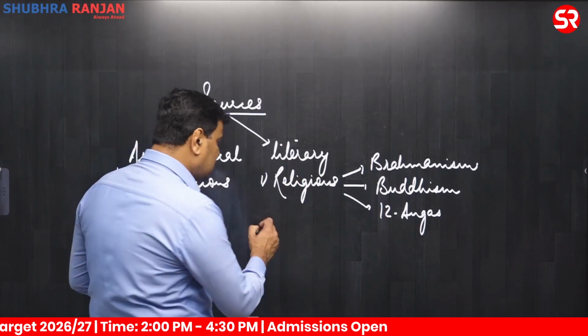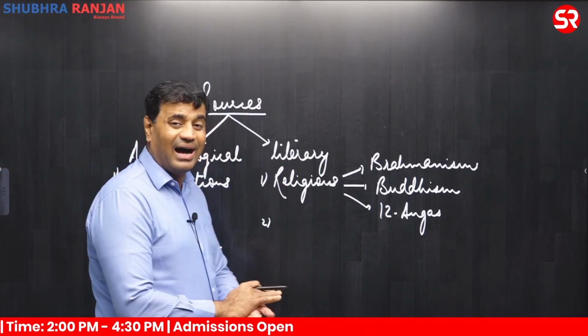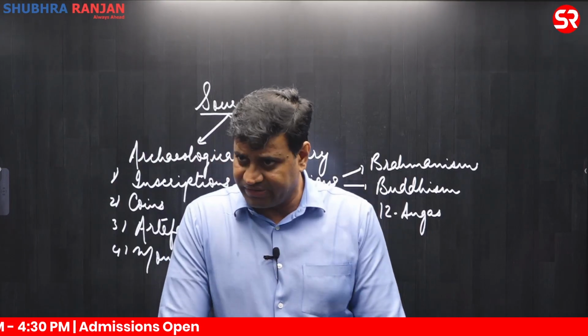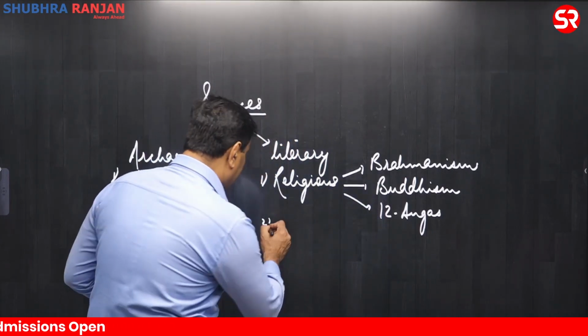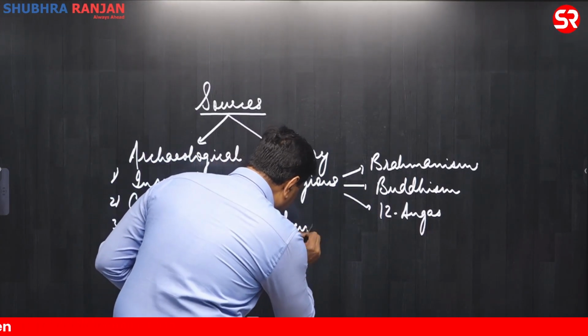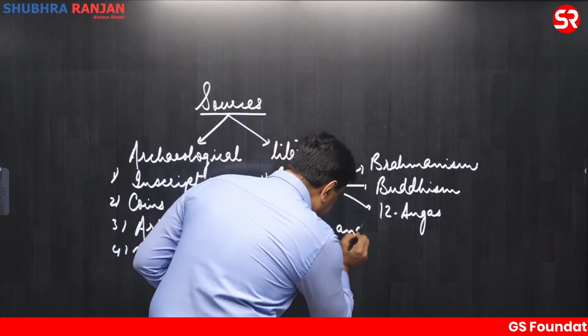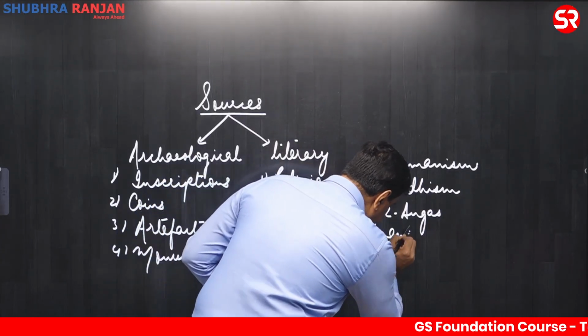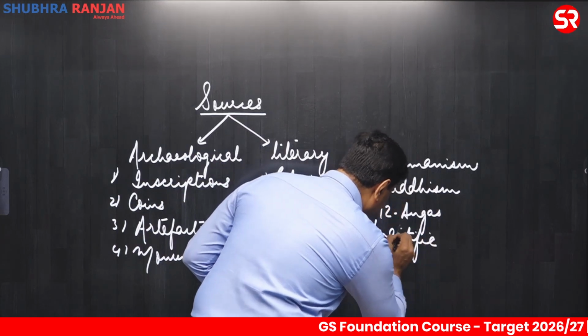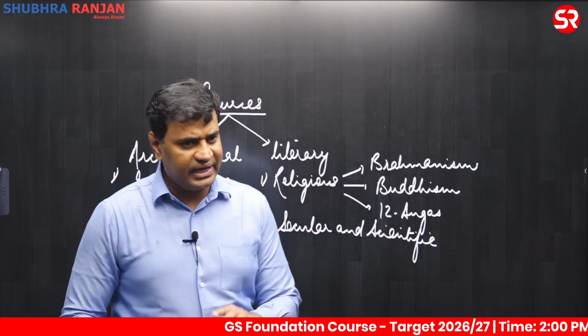Apart from religious literature, we have another category of literary sources available, and these sources comprise secular and scientific literature. So we have some secular and scientific literature in ancient India as well.